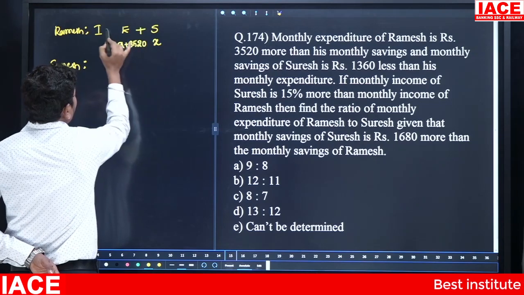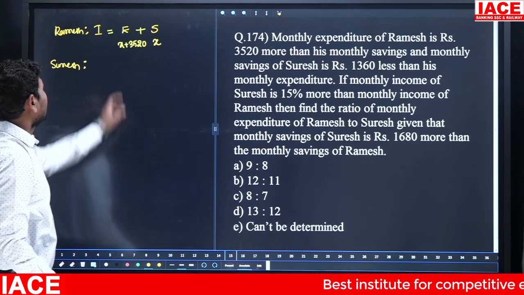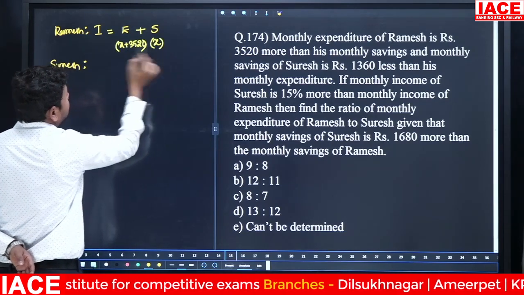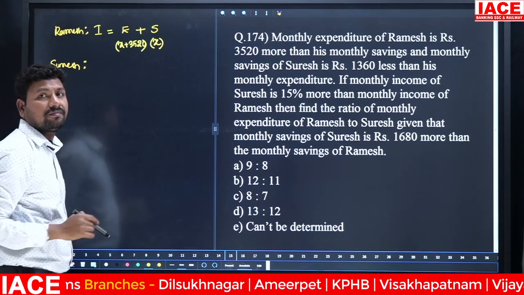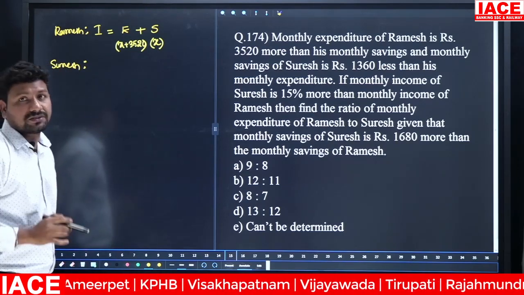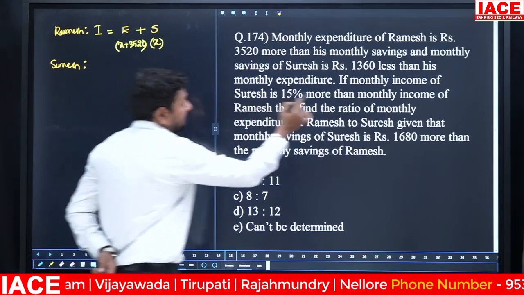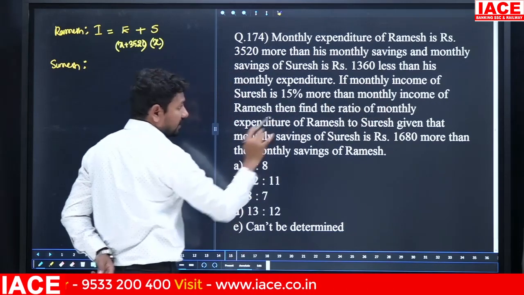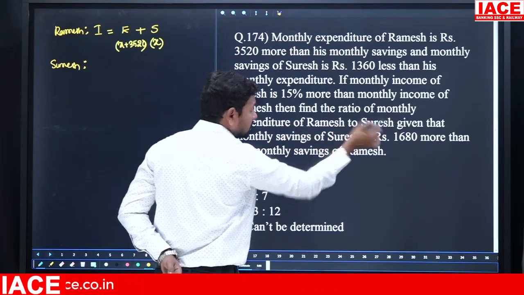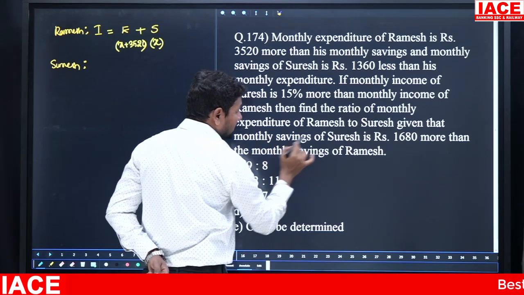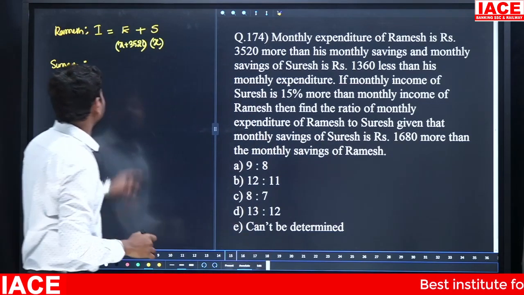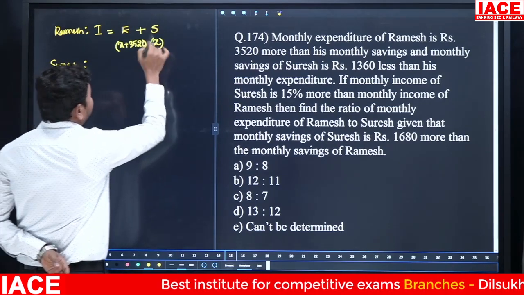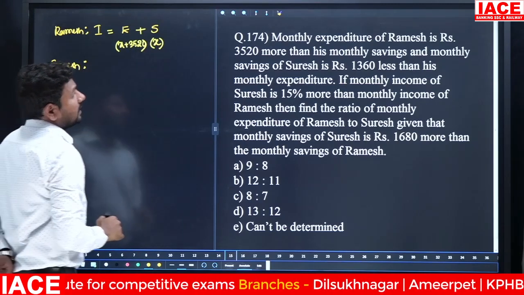Then expenditure plus savings is equal to any person's income. Expenditure is X plus 3520 and savings is X. These both added, you will get Ramesh's income. Then as it is we have to write for Suresh. If the monthly income of Suresh is 15% more than the monthly income of Ramesh, then find the ratio of monthly expenditure of Ramesh to Suresh, given that the monthly savings of Suresh is 1680 rupees more than the monthly savings of Ramesh. Monthly savings of Ramesh is X rupees.